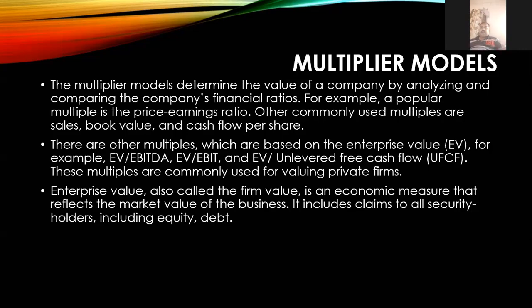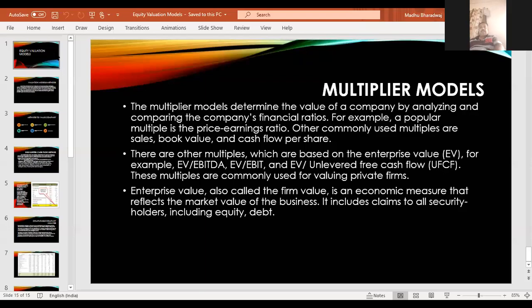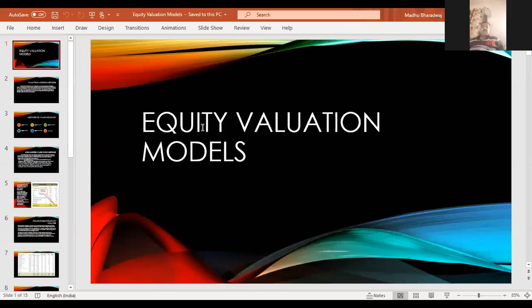There are other multipliers also. EV, enterprise value, can be calculated in this, and EBIT can be calculated in this. We won't consider only one model. We may adopt different models, and on that basis we get the conclusion. It is called the multiplier model. Okay, so this is related to equity valuation models. These are the 6 models which will be applied by any business, depending on the situation, the function, the character and the behavior of the company. You people must remember that.